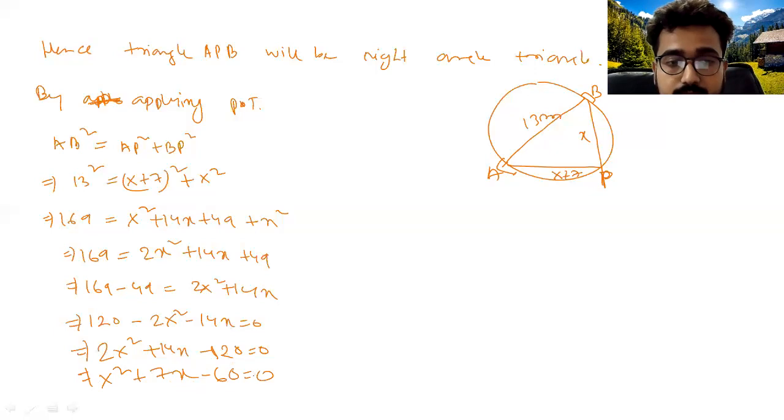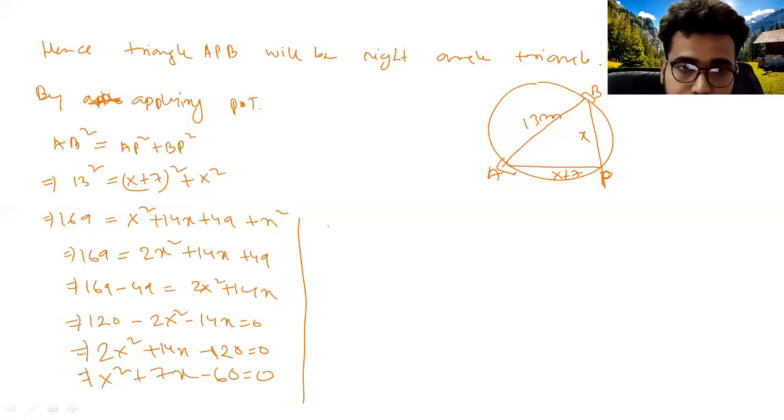What is the discriminant? B square minus 4ac. That thing we have already discussed. So if B square minus 4ac is greater than 0, then the roots are real. Those things we have already discussed. And if B square minus 4ac is 0, then the roots are equal. And if B square minus 4ac is less than 0, then the roots are imaginary. So now you have to check whether the roots are real or imaginary. If the roots are real, then it is possible to do so.